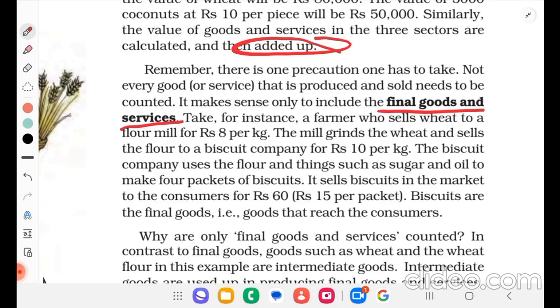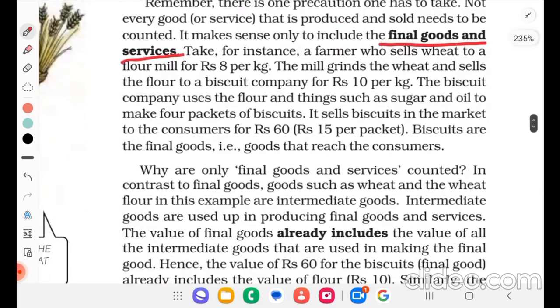The biscuit company uses the flour and things such as sugar and oil to make 4 packets of biscuits. It sells biscuits in the market to consumers for rupees 60, rupees 15 per packet. Biscuits are the final goods, that is goods that reach the customers or consumers.